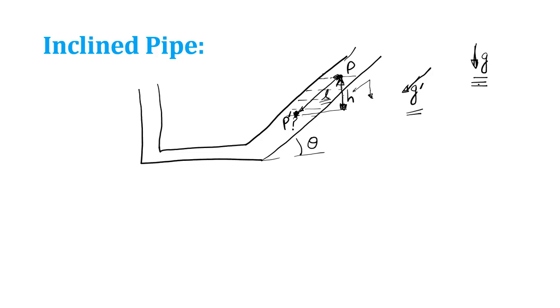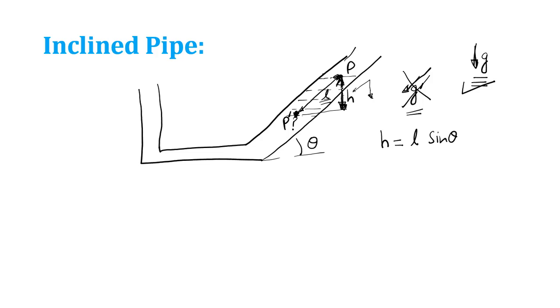It will be L. But now for this case, this is not the acceleration due to gravity. Acceleration due to gravity is this one, that is vertical. So the effective height that will contribute to the weight of the fluid will be this. So what is this H? H is nothing but L sine theta.